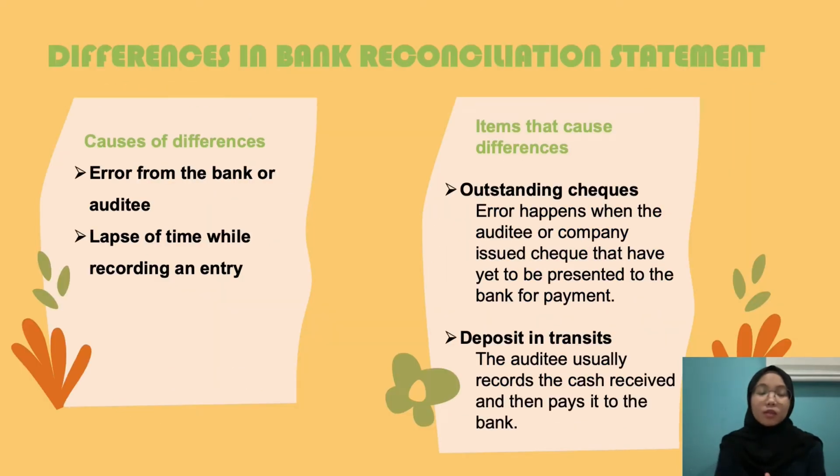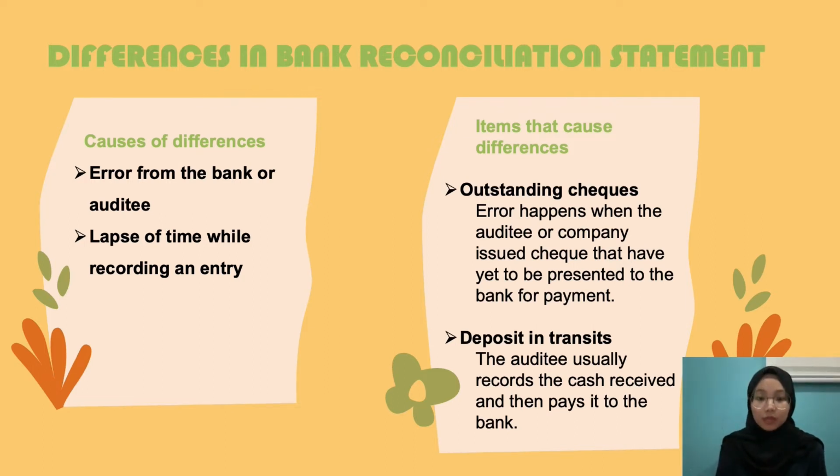So these are the differences in bank reconciliation statement, which can be divided into two. The first one is the causes of differences and the second one is the items that cause differences. The causes of differences are usually because of an error from the bank or the auditee itself, and secondly the lapse of time while recording an entry. The items that cause differences are, first, outstanding checks. This happens when the auditee or company issued checks that have yet to be presented to the bank for payment.